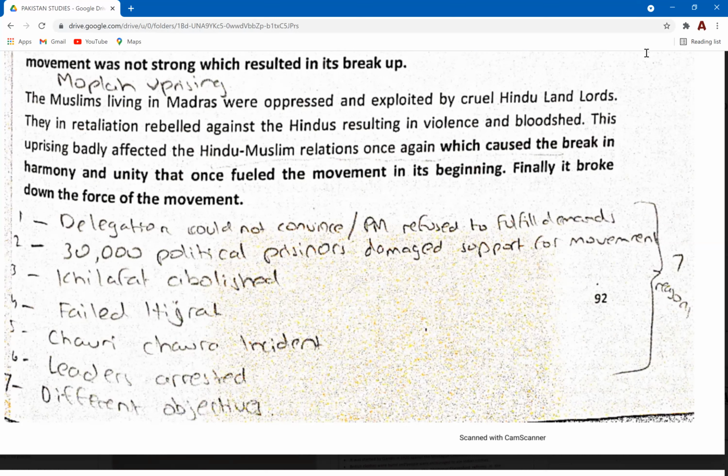Yeah, the most important reason was because Gandhi left. Because once he left, then the Hindus left, and therefore there was no longer unity between the Muslims and the Hindus. That was important because the Hindus were in majority, so the membership of the movement decreased, and so therefore they weren't able to pressurize the British anymore.